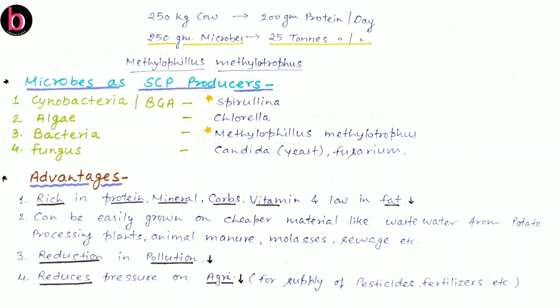All these are waste products, and we are using these waste products for culture of single cell proteins. Fourth, by single cell protein production we can also reduce pressure on agriculture. How? When we are using single cell protein as a source of protein, there is no need to apply huge amounts of pesticides and fertilizers in the field areas. So this also reduces sterility of the soil.